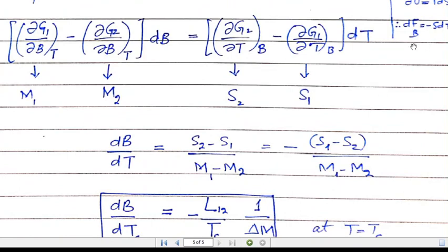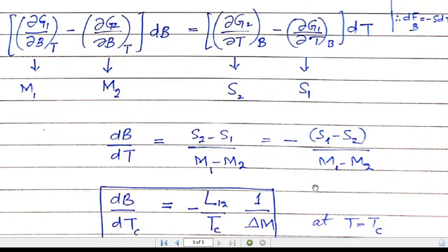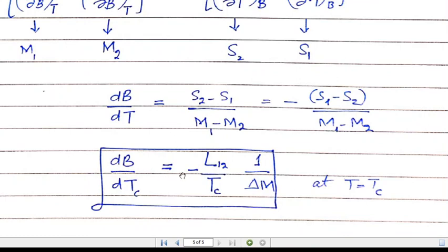Solving this equation, you will have dB over dT is equal to S2 minus S1 over M1 minus M2, or minus S1 minus S2 divided by M1 minus M2. So you will have minus L over Tc into 1 over delta M, because we know that L is equal to Tc into S1 minus S2, which is the expression for the latent heat at the transition.